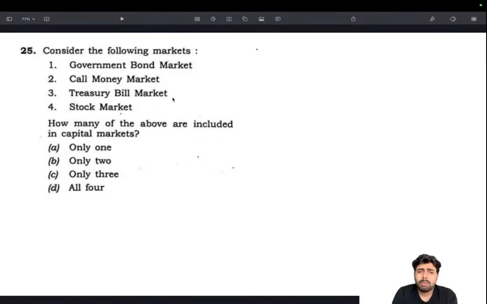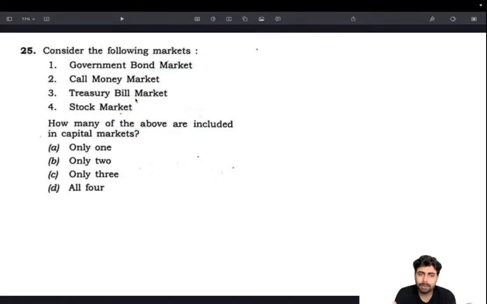So there is an element of duration as well as ownership, who is issuing it. If you analyze it on the lines of duration, we can say that these two are short-term instruments, while these two are long-term instruments.